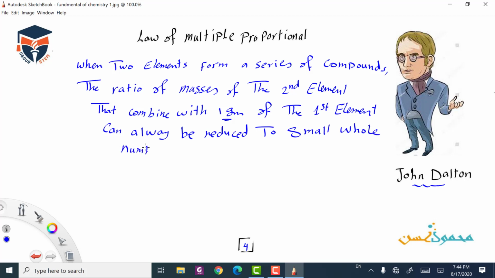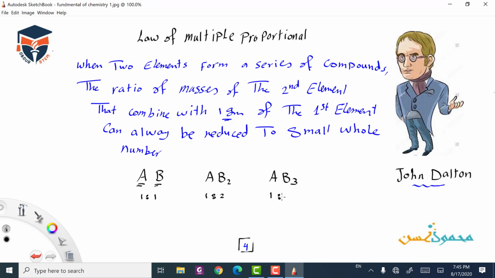Let's explain. If I'm having compounds AB, AB2, AB3, and we take the ratio between A and B, it will be 1 to 1 in the first compound, 1 to 2 in the second one, and 1 to 3 in the third one.